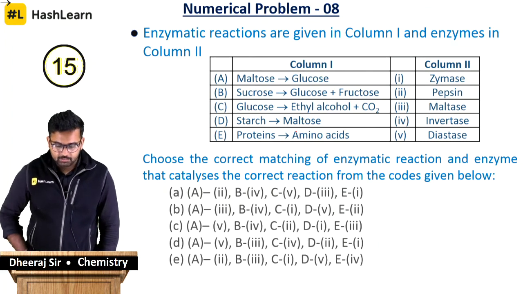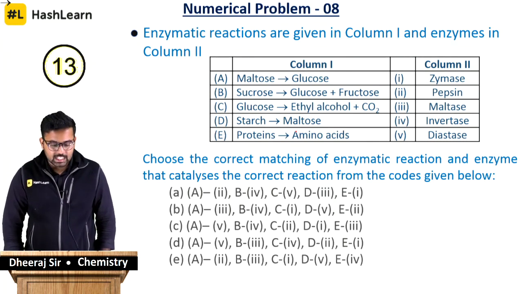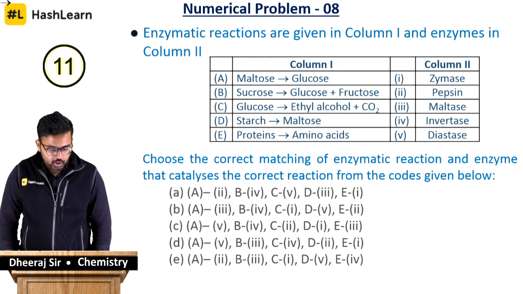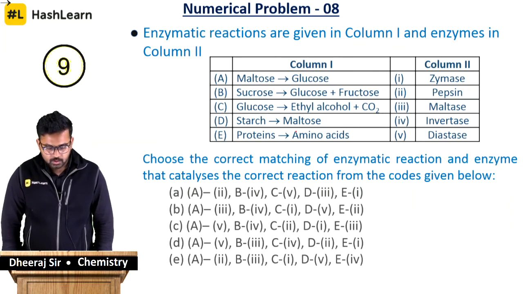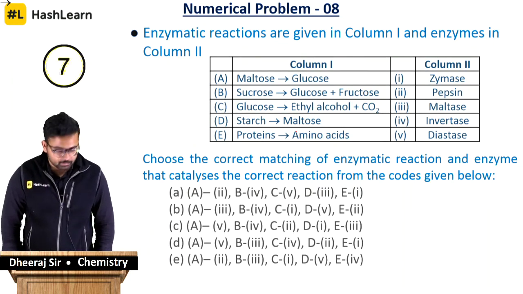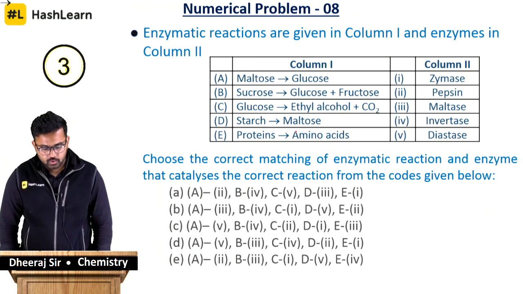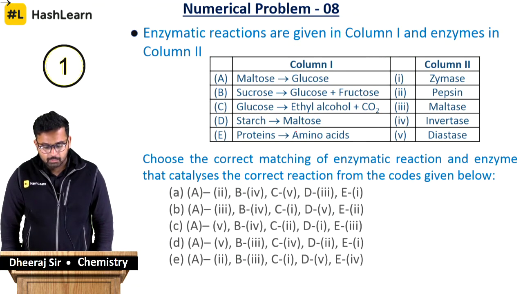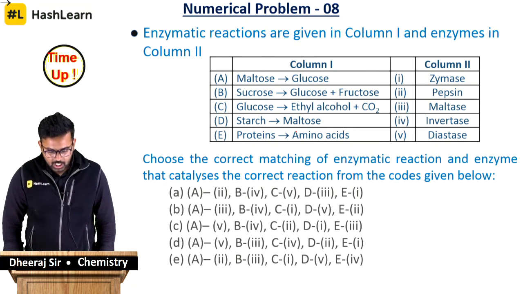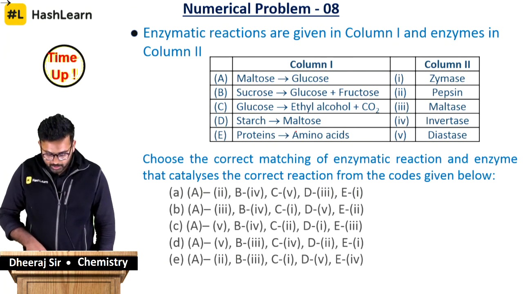Maltose to glucose, sucrose to glucose plus fructose, glucose to ethyl alcohol plus carbon dioxide, starch to maltose, proteins to